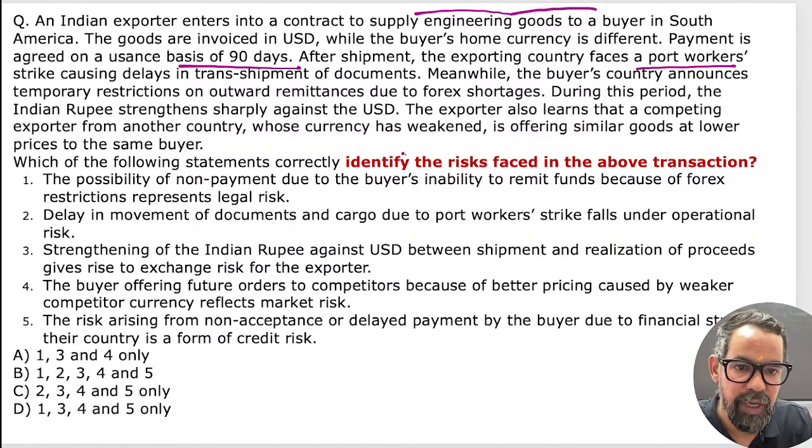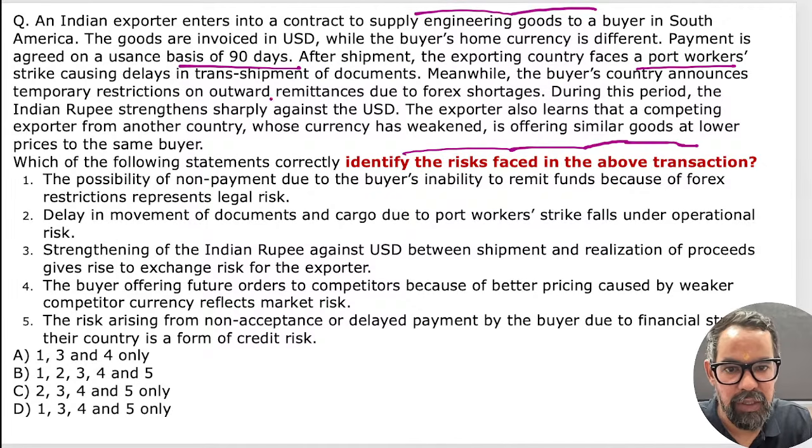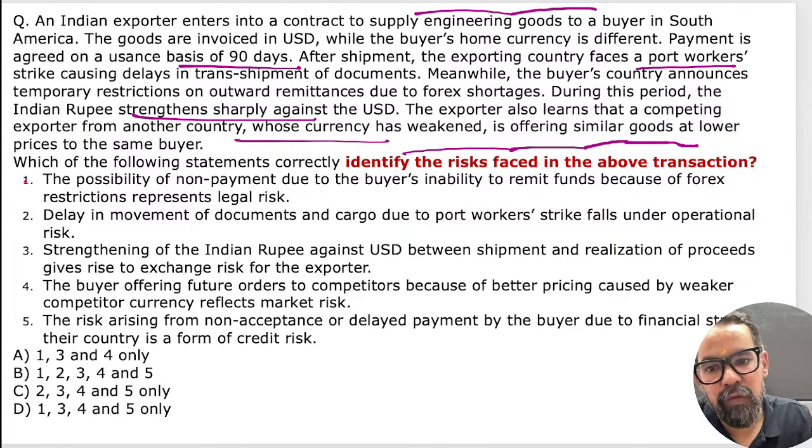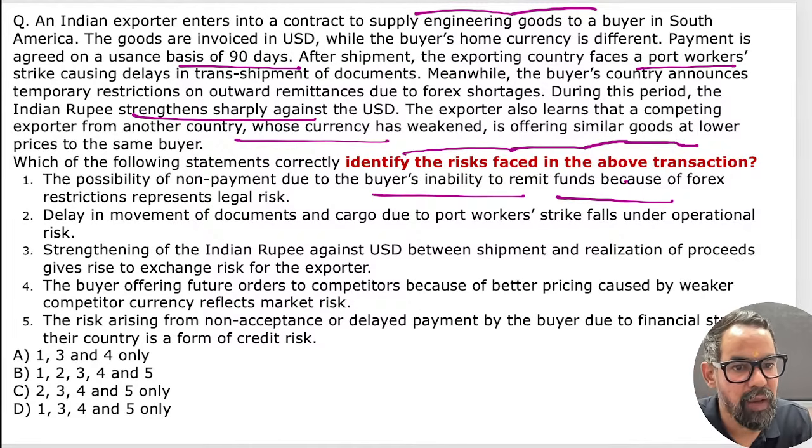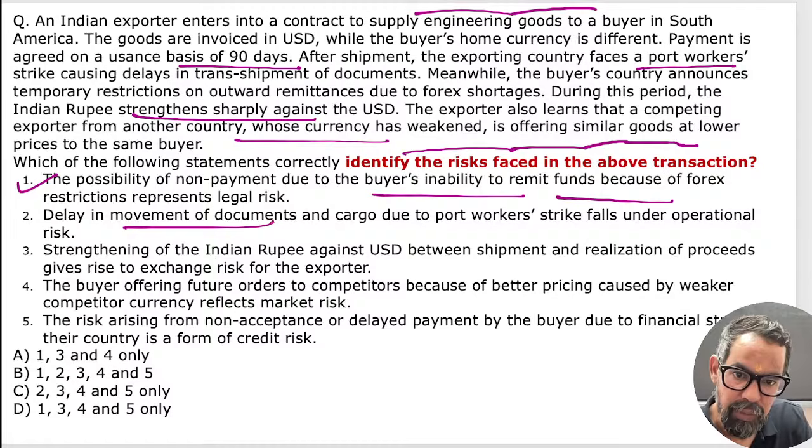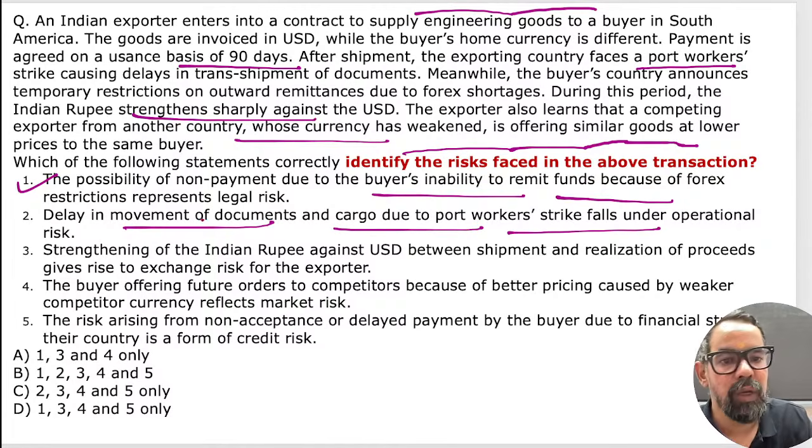So which of the following statements about risk can be faced by the transaction? The first statement: the possibility of non-payment due to the buyer's inability to remit the funds because of forex restrictions represents a legal risk. The second one: delay in movement of the documents and cargo due to workers' strike and others. Yes, I'm just going through these particular statements only.